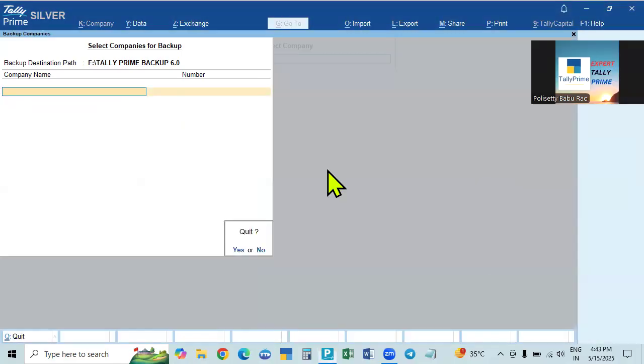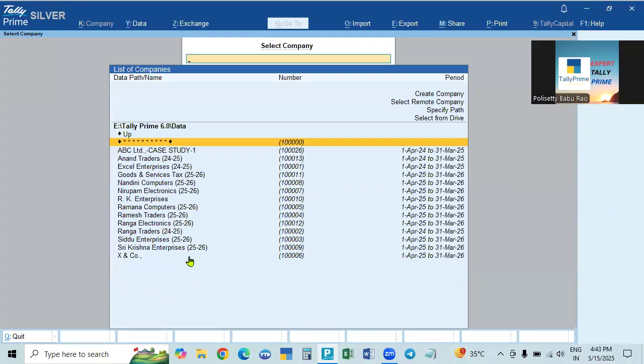Suppose now, in any company, some data is corrupted, or somebody deleted data, or did something wrong. Say one company, by mistake, is deleted.